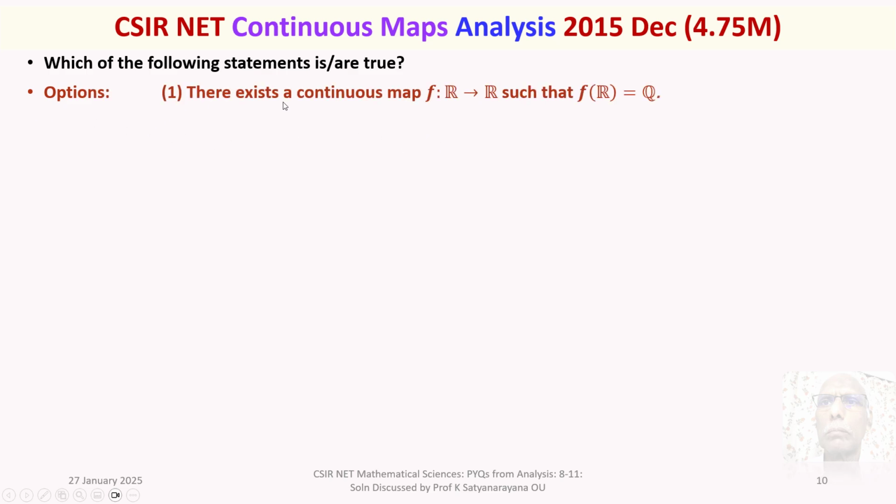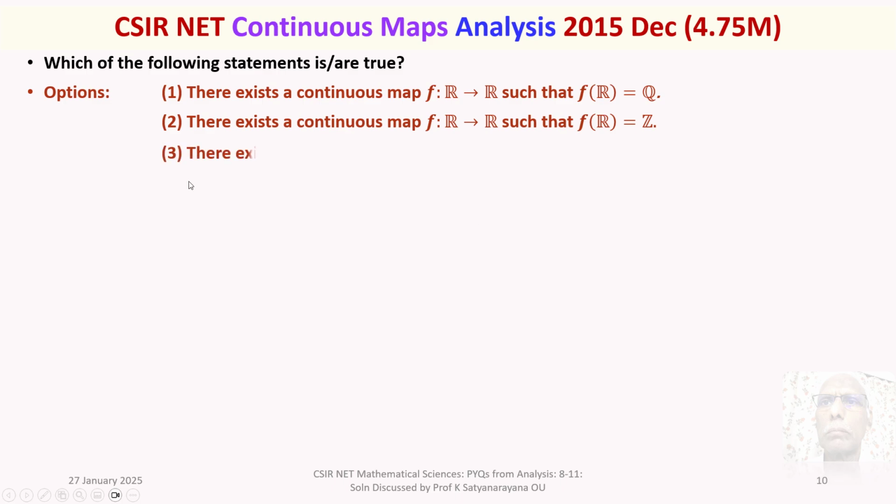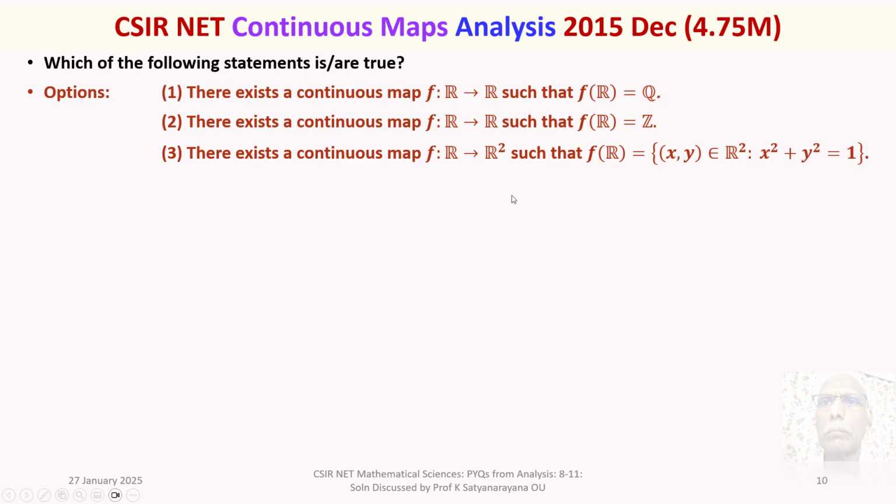Option 1, there exists a continuous map f from R to R such that f(R) is equal to Q. Option 2, there exists a continuous map f from R to R such that f(R) is equal to Z. Option 3, there exists a continuous map f from R to R² such that f(R) is the set of all ordered pairs (x, y) belonging to R², satisfying x² + y² = 1, which is a unit circle.